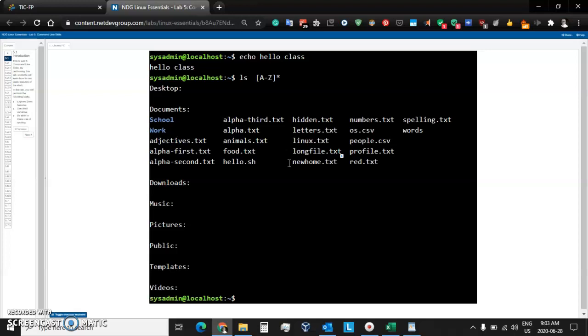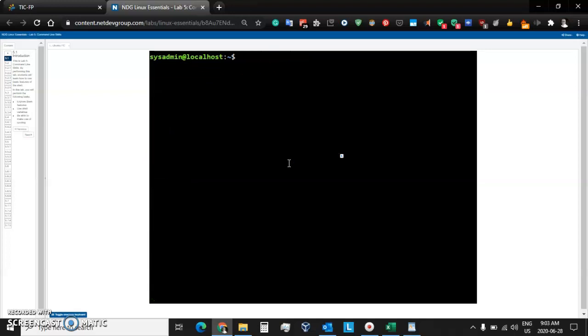So we press enter, and we get a lot more there than we wanted. We got the subdirectories as well, the contents of the subdirectories. So let's execute that command again. And to suppress seeing what's in the subdirectories, what we need to do is put a -d in front. So do not look inside the subdirectories. We press enter, and now we see everything that begins with a capital letter, regardless of what it is.